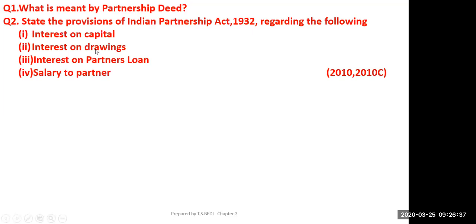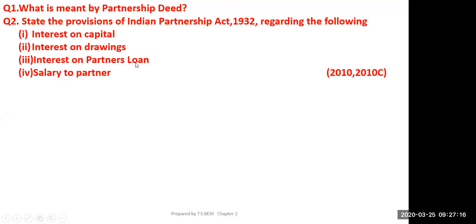Now, this is the second point. State the provisions of Indian Partnership Act 1932 regarding the following. If the question is asking provisions of Indian Partnership Act 1932, what does it mean? You have just read that topic. What were the provisions regarding interest on capital? No interest on capital and no interest on drawing. So no interest on capital will be given to any partner, and no interest on drawings will be charged.